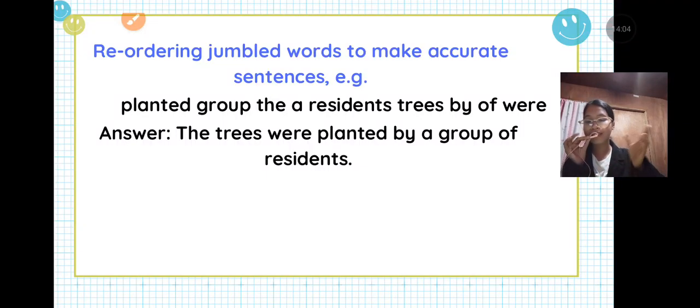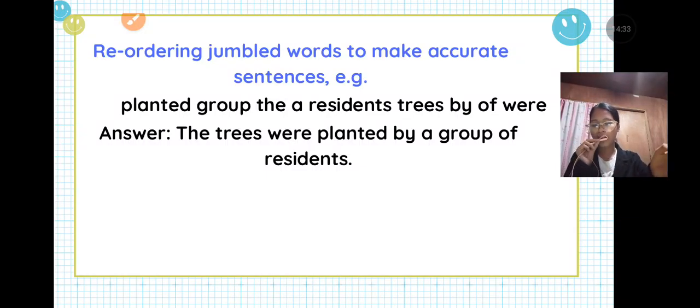So I can guarantee that using this activity, ordering jumbled words, will clearly tickle the minds of the students. It will cultivate and stimulate their way of thinking. It will broaden the deeper thinking which practices them in grammar. So now let's proceed to the next activity.